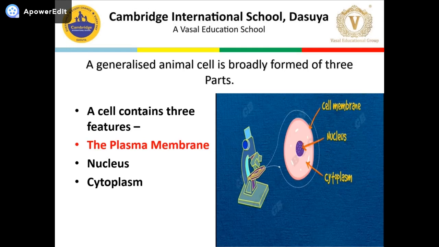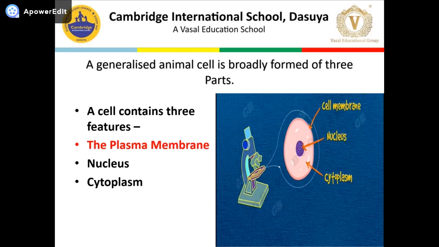Now, next is the nucleus. The nucleus is a spherical body. It is present in the center of an animal cell and is displaced to one side in a plant cell. The nucleus is the control center of the cell. It controls all the activities of the cell. It is a storehouse of information. It helps in the transmission of characters from parents to the next generation.